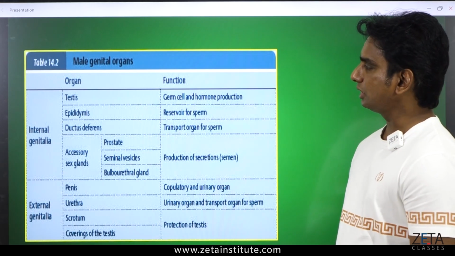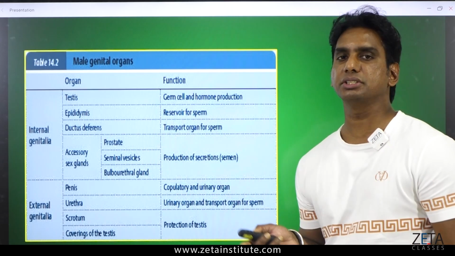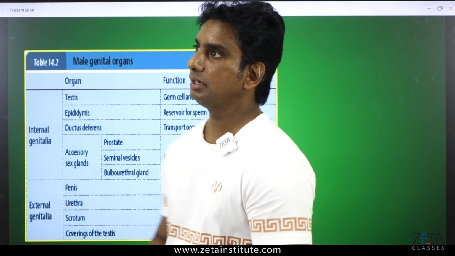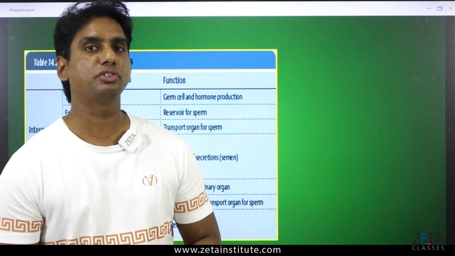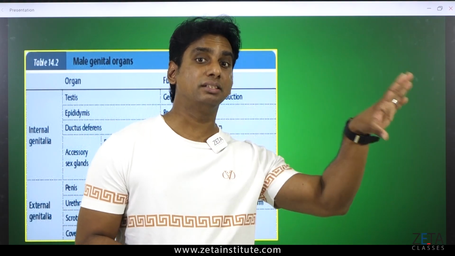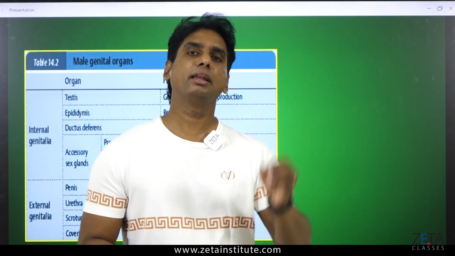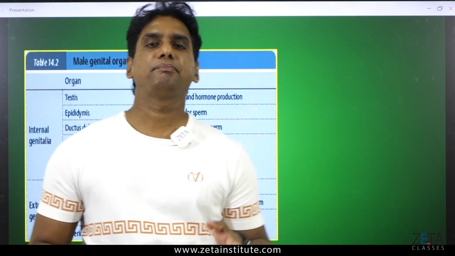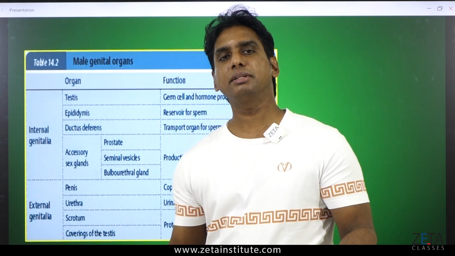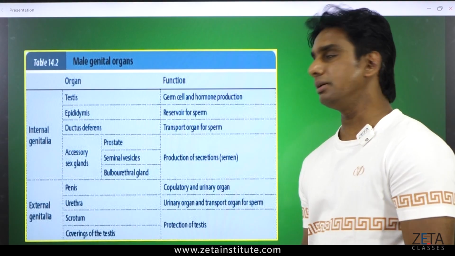First of all, the function of the testis has been given in one line: germ cell and hormone production. What is a germ cell? Don't think that germ cell, as written over here, is related to germs or pathogens or parasites. No, my dear. We are not talking about those germs. It is a germ cell. Germ cell means gamete, sperm or ovum. So here, testis, male reproductive system, the gamete will be sperm. So sperm is what is mentioned over here by the word germ cell.